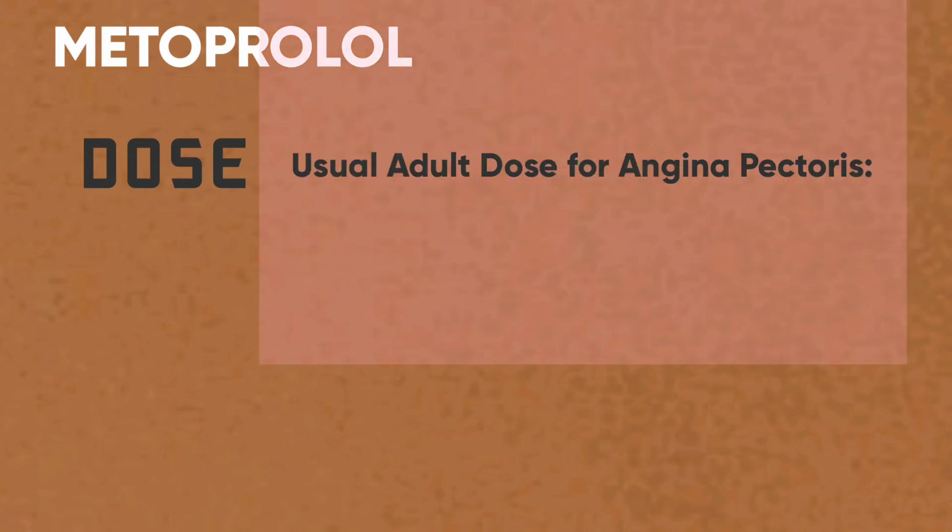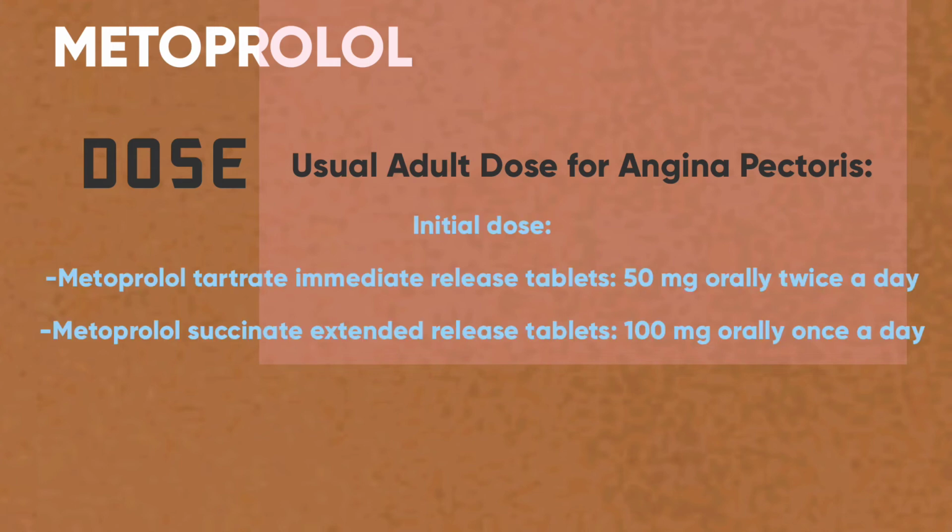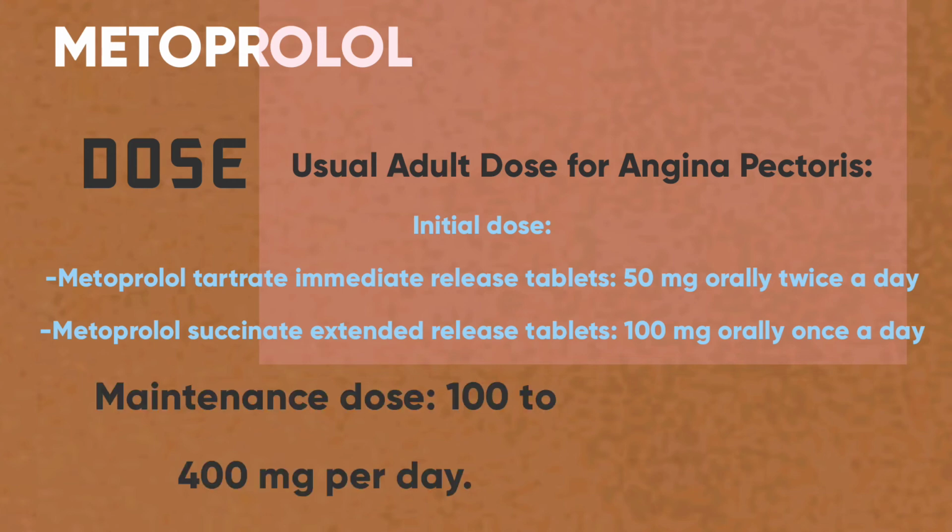Moving on to the usual adult dose for angina pectoris, or chest pain. The initial dose is metoprolol tartrate immediate release tablets 50 mg orally twice a day, and for metoprolol succinate extended release tablets 100 mg orally once a day. And then the maintenance dose is 100 to 400 mg per day.